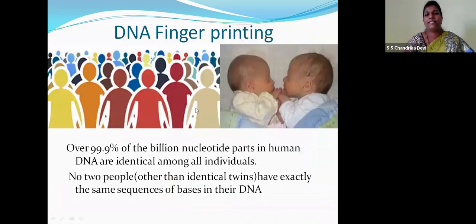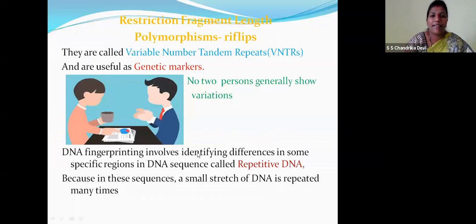So the next topic is DNA fingerprinting. Children, among individuals, over 99.9% of the nucleotides are identical. 0.1% is non-identical. In twins, children, they have the same sequence of DNA, right? So we have restriction fragment length polymorphisms.